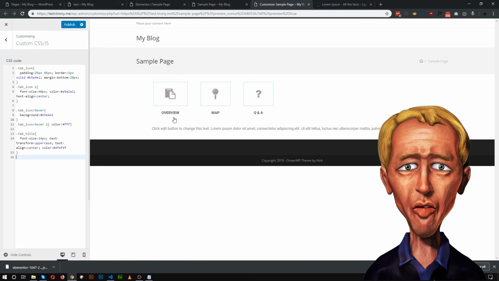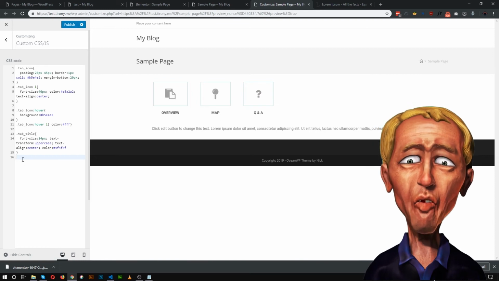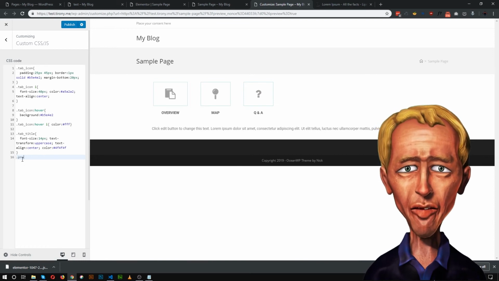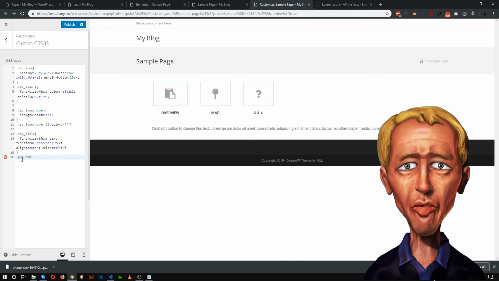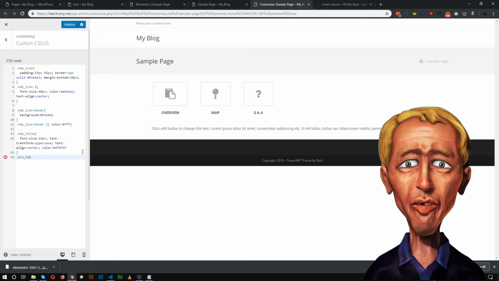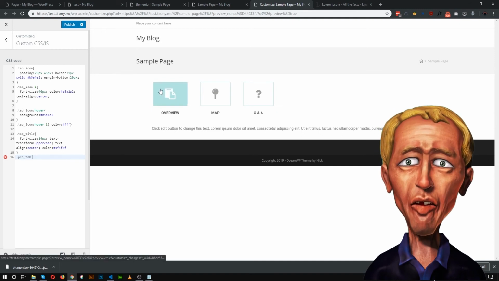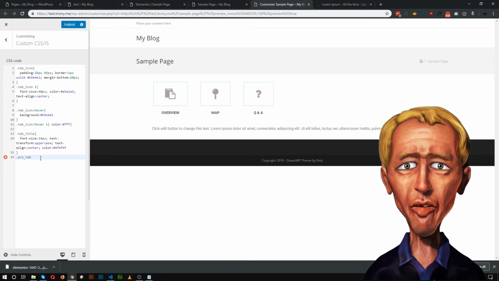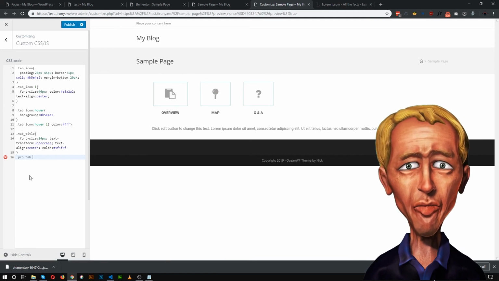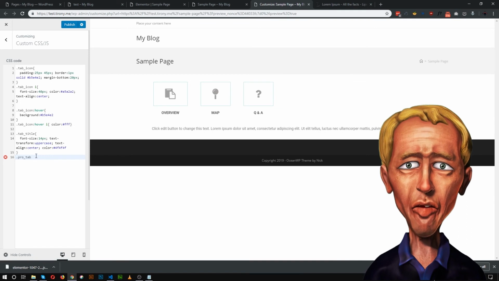So the class for our whole tab was pro tab. So let's target this class, and after that we need to target the class of this active div, active tab. So the class for that tab is Elementor active.